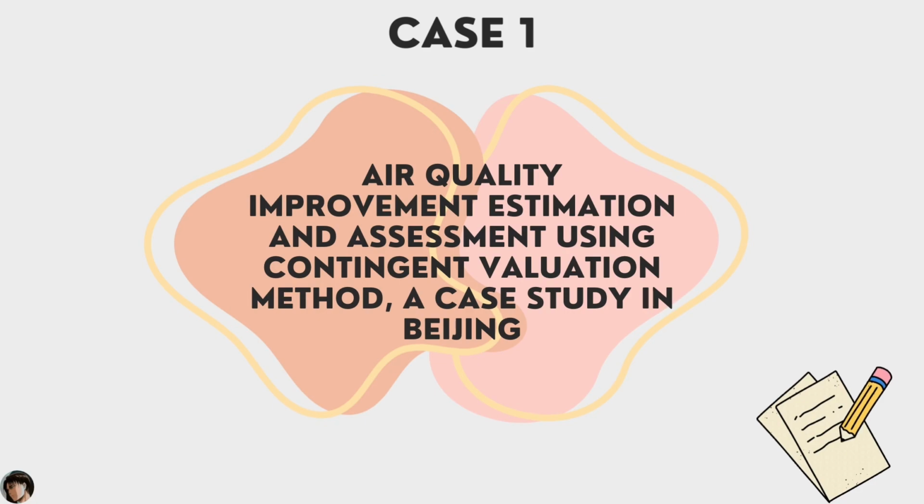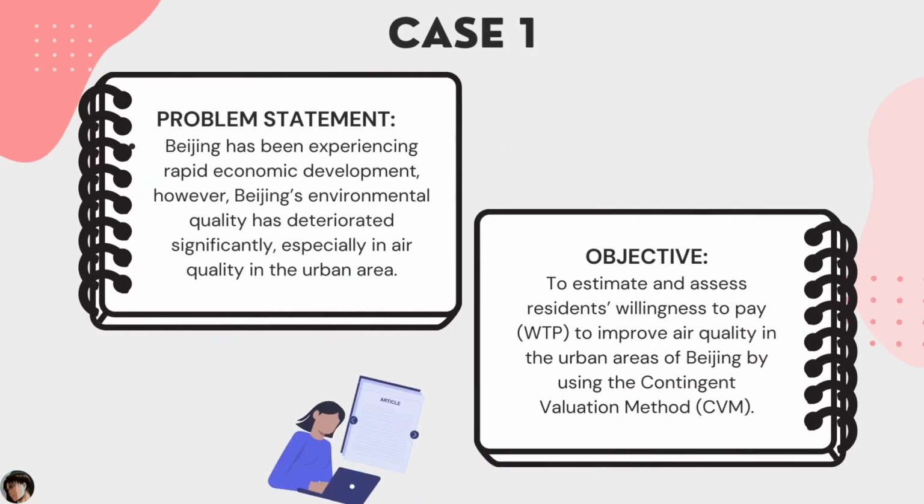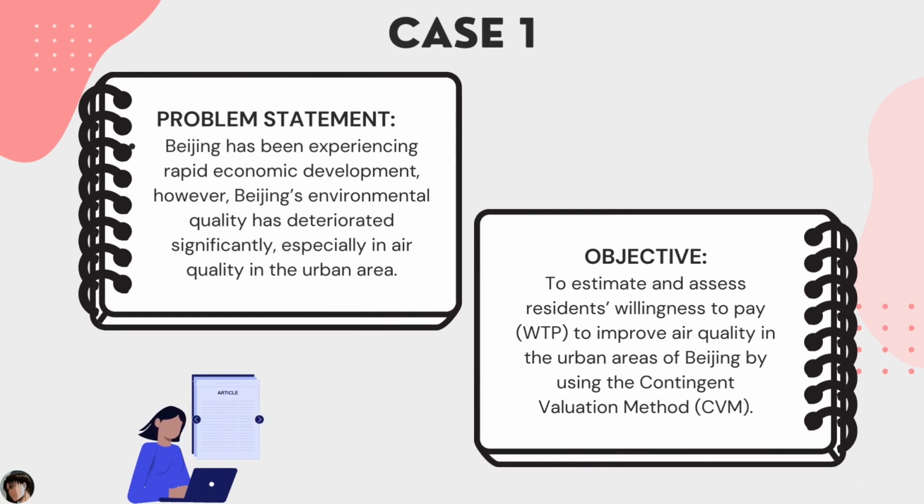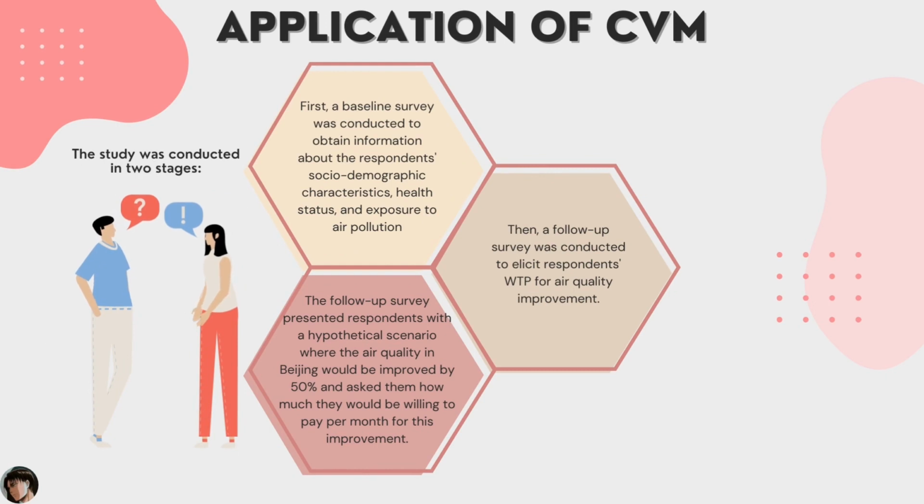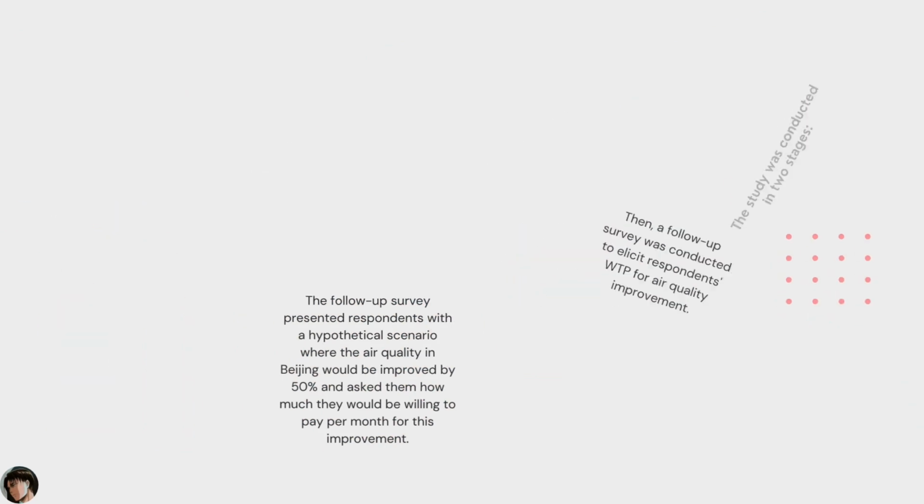Case 1, air quality improvement estimation and assessment using CVM, a case study in Beijing. Since the air quality in Beijing is getting worse due to rapid economic development, this case study is to estimate and assess residents' willingness to pay for improved air quality in the urban areas of Beijing by using the CVM. The study was conducted in two stages. A baseline survey was conducted to obtain information about respondents. Then a follow-up survey was conducted to elicit their WTP for air quality improvement, which presents a hypothetical scenario.